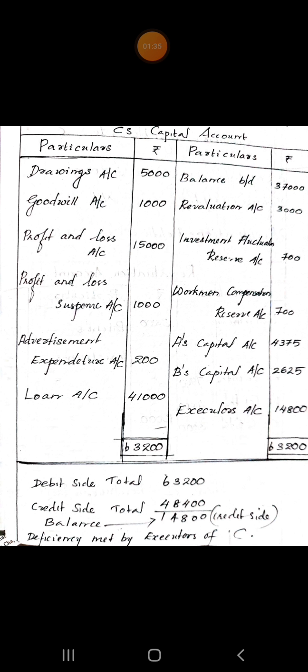Here debit side total is 63,200 and credit side total is 48,400. So the balance will arise on credit side. Balancing figure is 14,800. That is the deficiency from C's capital account. 14,800 is the deficiency met by the executors of C.